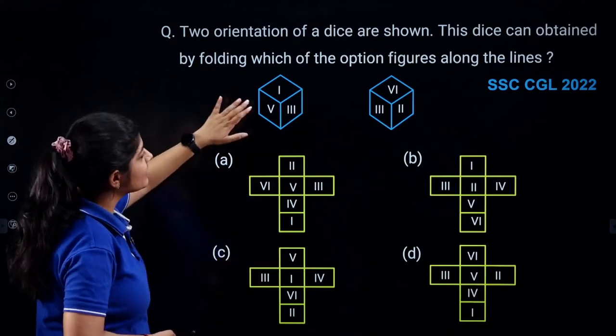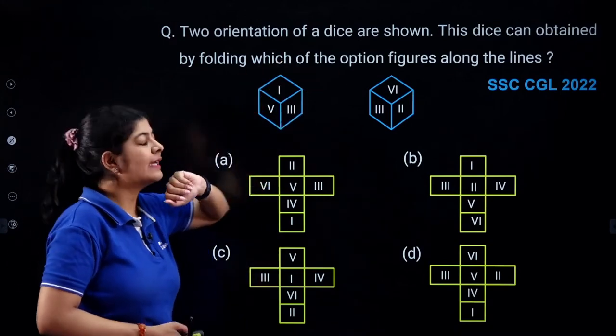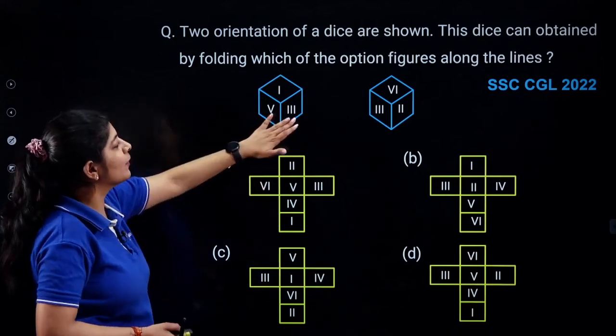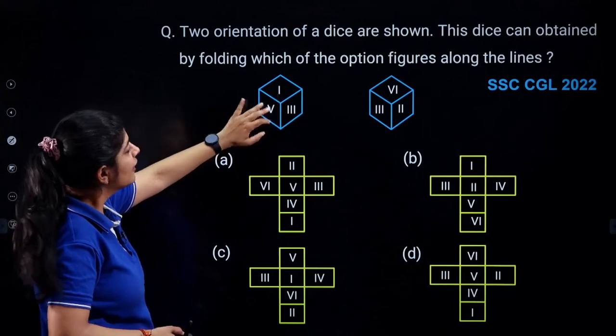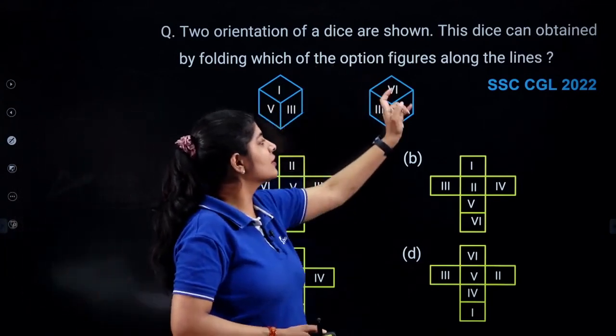So in this one, if we want to identify the opposite pair of third, we can say that the first is not the opposite pair, fifth is not, sixth is not, second is not.